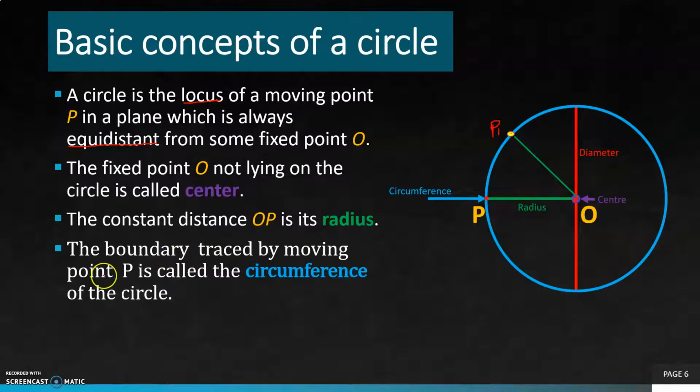The boundary traced by moving point P is called the circumference of the circle. When this point P moves along a circular path, it traces the boundary of the circle. This boundary of the circle is called the circumference or perimeter of the circle.